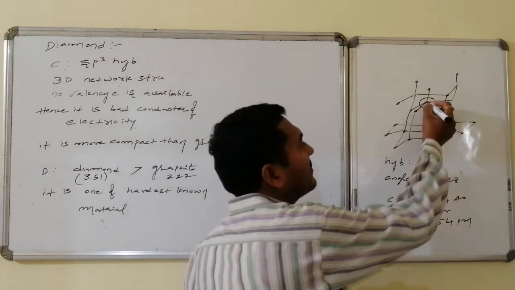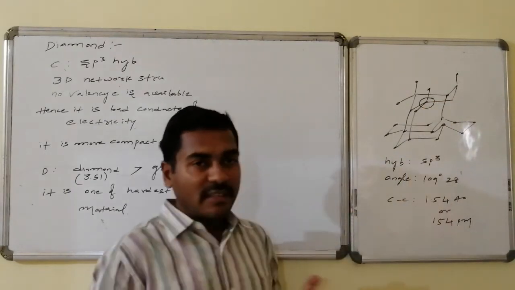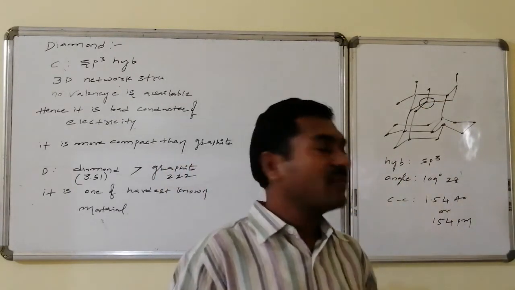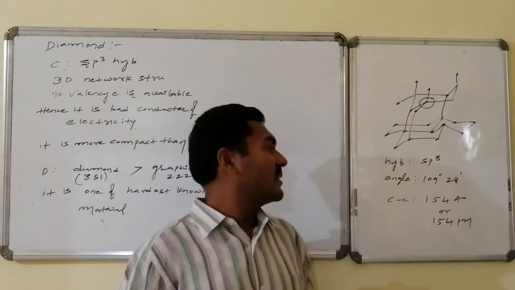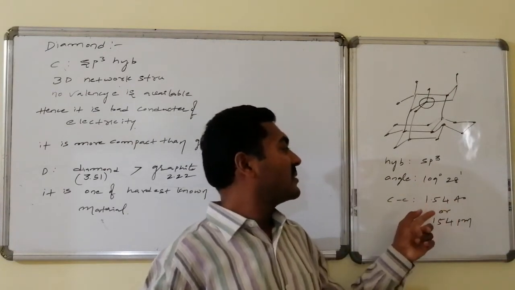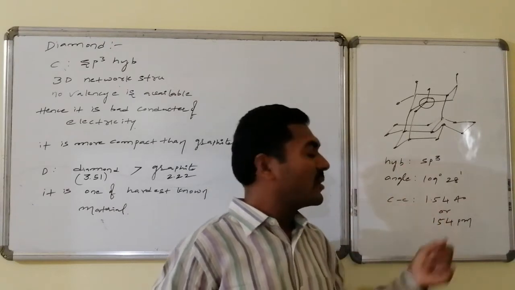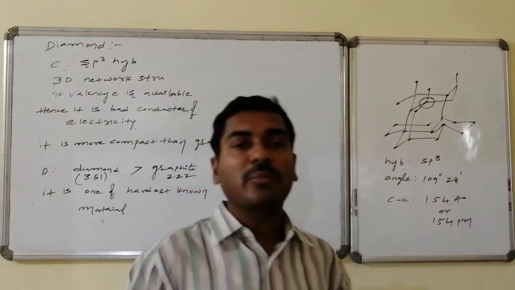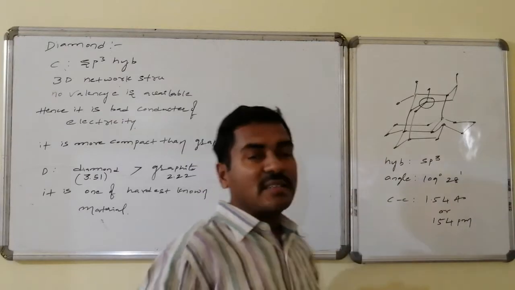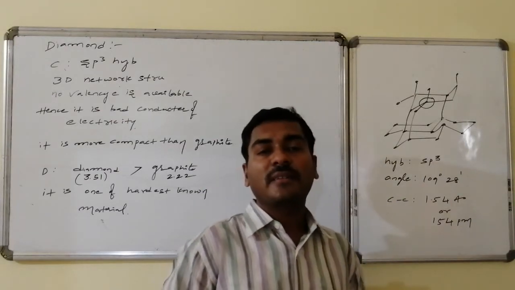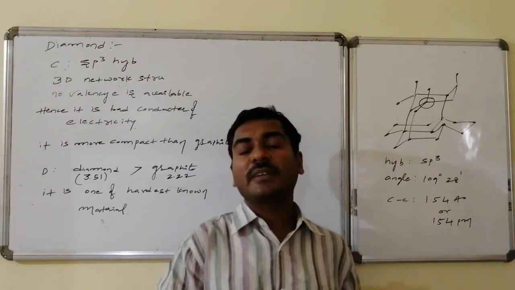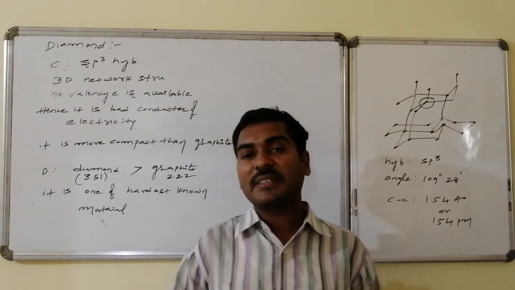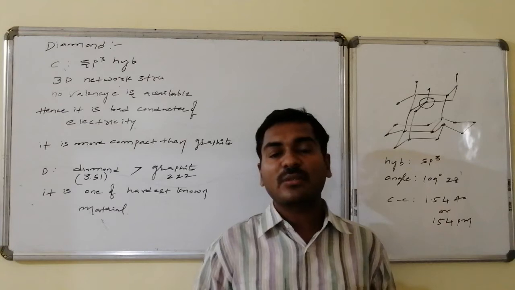This carbon is connected with 4 other carbons at equal distances, the bond angle is 109 degrees 28 minutes, the hybridization is sp3, and the C-C bond length is 1.54 Angstrom units, which is equal to 154 picometers. Thus the diamond structure is very systematic, a giant covalent molecule, extending from one end of the crystalline structure to the other. It is a very hard material.